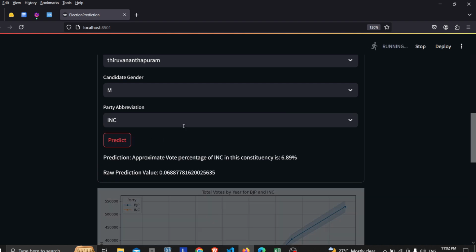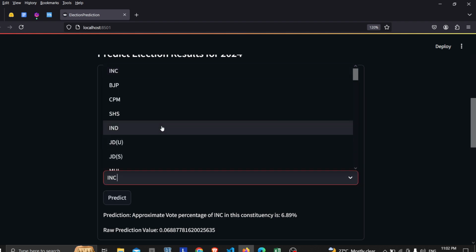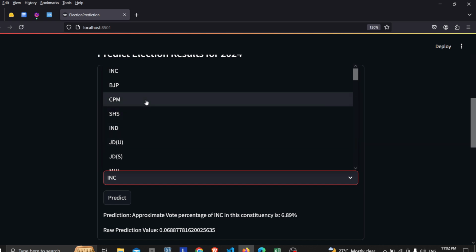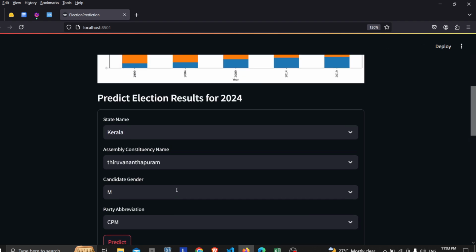So basically the win probability for a specific party may be more. You hit and you get a percentage. So based on that percentage, the probability may vary.